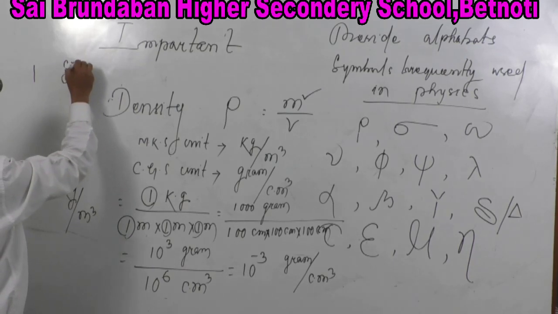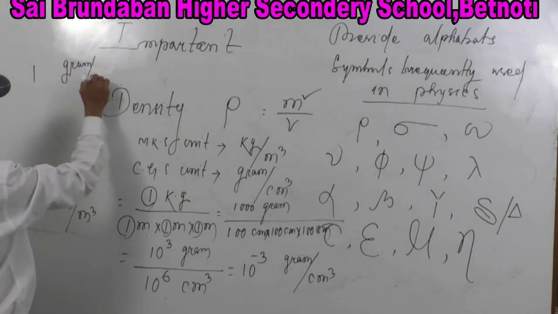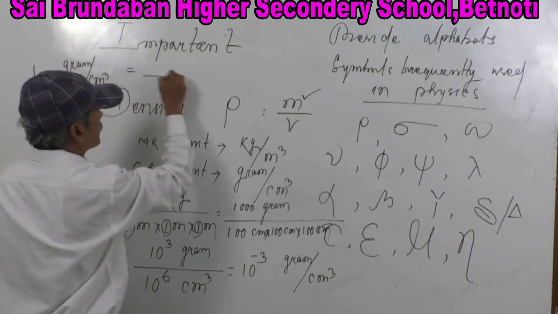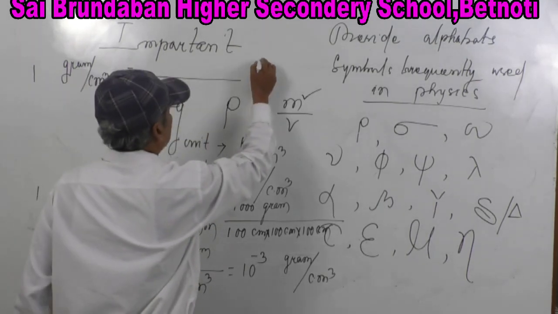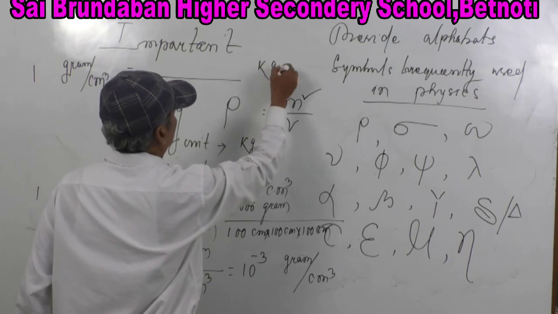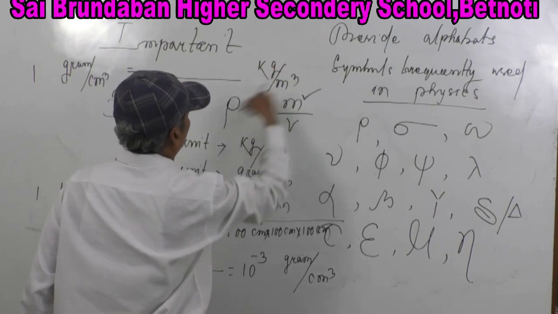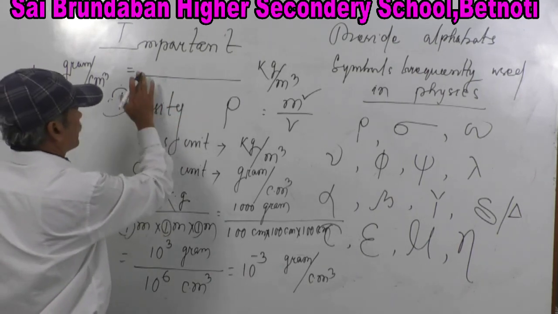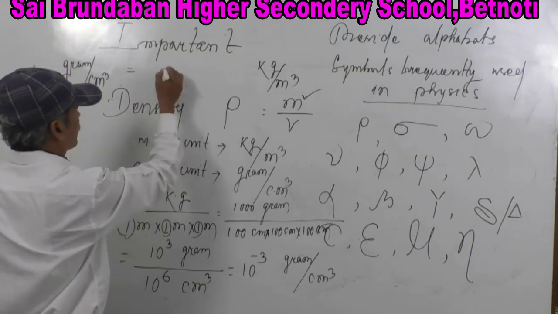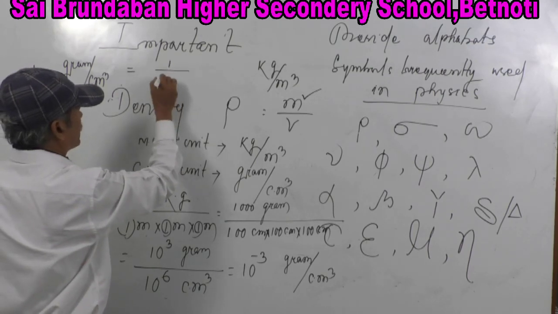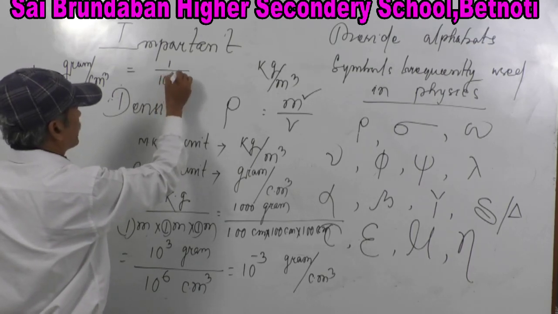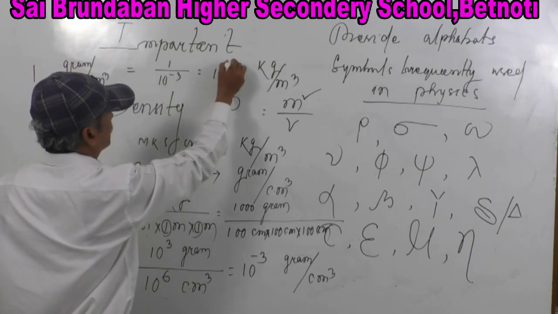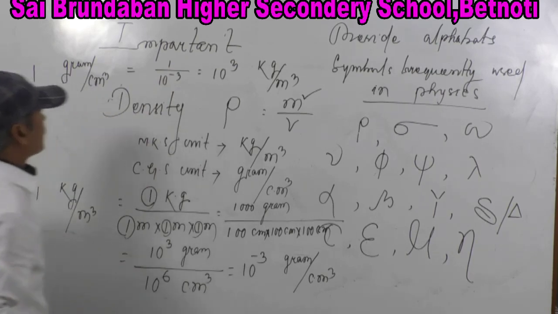So now tell me, 1 gram per centimeter cube is equal to how much kg per meter cube? Very simple. This is 1 by 10 to the power minus 3, which is equal to 10 to the power 3 kg per meter cube.